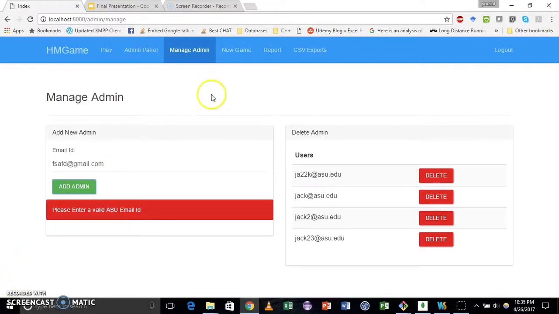Another thing, this view is only accessible to the super admin. We have two admin roles, a normal admin and a super admin, and only the super admin is allowed to create and delete admin users. Now Tarun will explain stress test and browser compatibility.